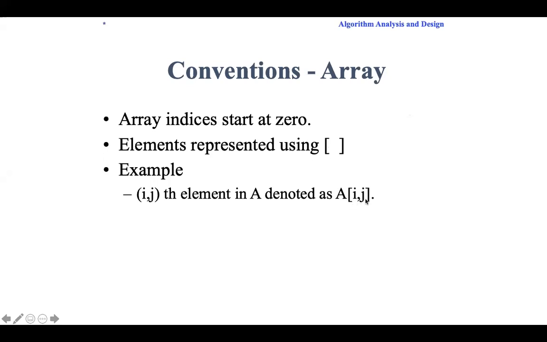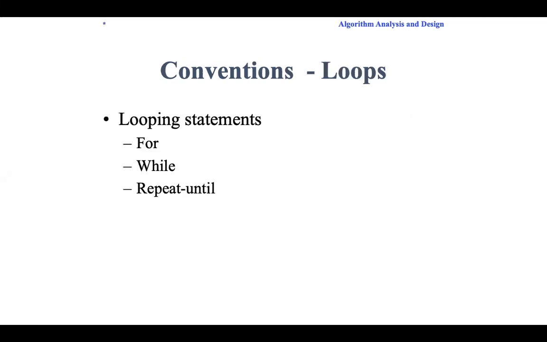We are not using two separate brackets here. Just inside square brackets, A of square bracket 3, 4. So this is how we represent arrays. Loops: for, while, repeat until. That is, instead of do while, we call it repeat until.